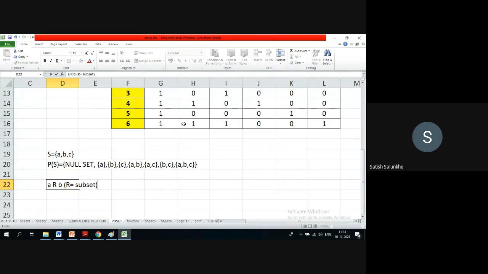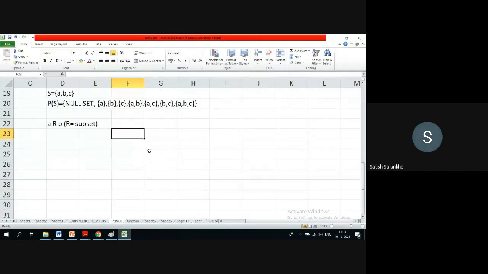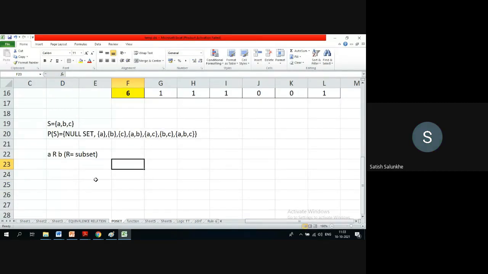Are you getting it? Yes. So can you give me one example of this A R B? Which element is related to which other element under this relation R, that is subset? This is your poset. Your poset is what here? Poset is power set of S and the relation is subset. This is your poset.